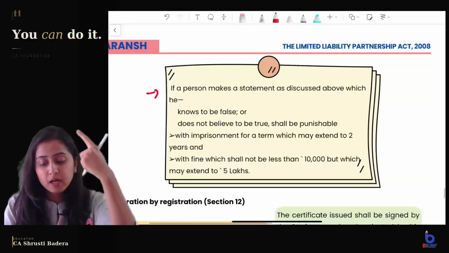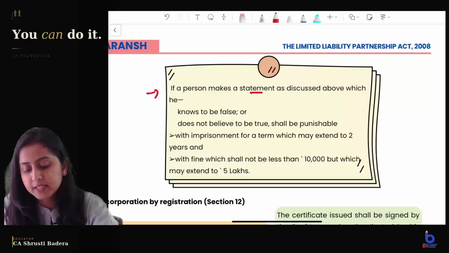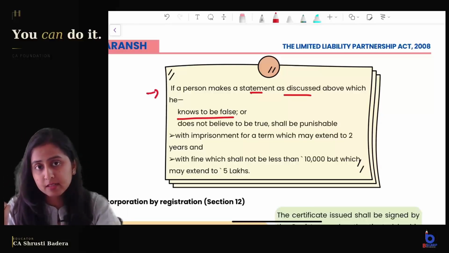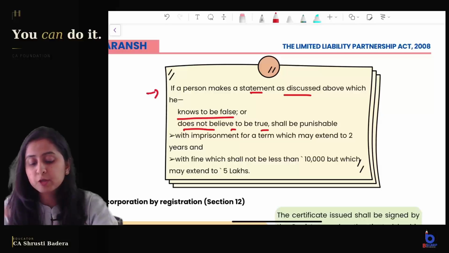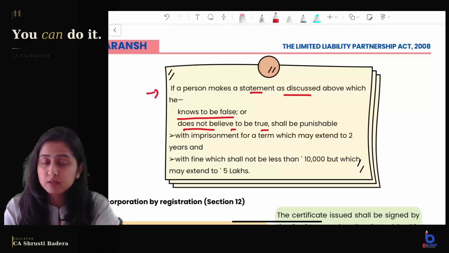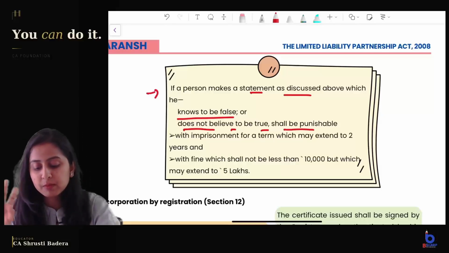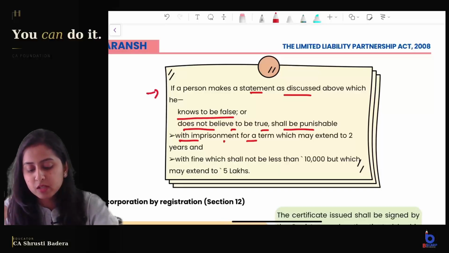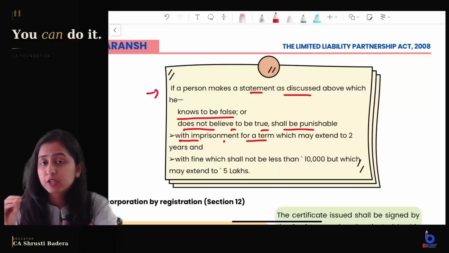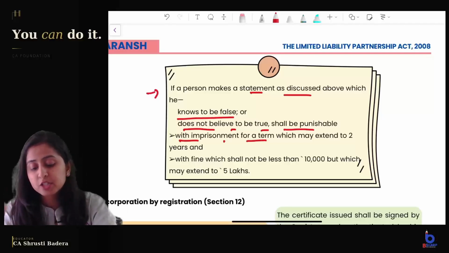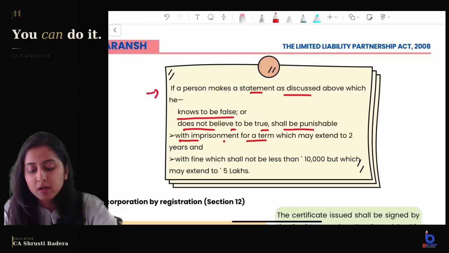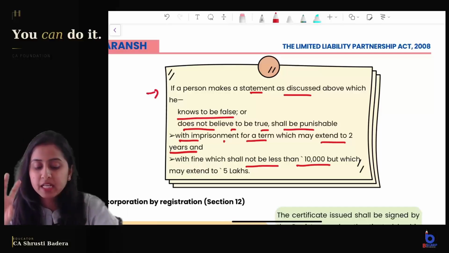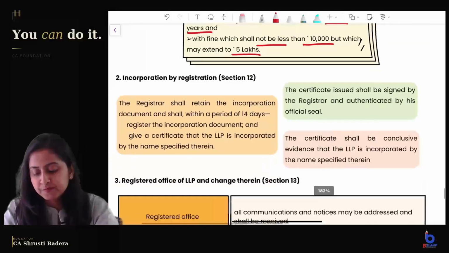If a person makes a statement as discussed above, and he knows something in it to be false, or he does not believe it to be true, he shall be punishable with imprisonment for a term. Even if he gives the statement after knowing that something is false, something is not true, he shall be punishable with imprisonment for a term up to 2 years, along with a fine which shall range from 10,000 to 5 lakh rupees.